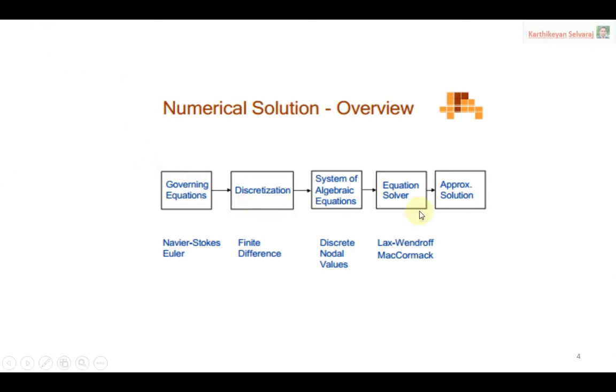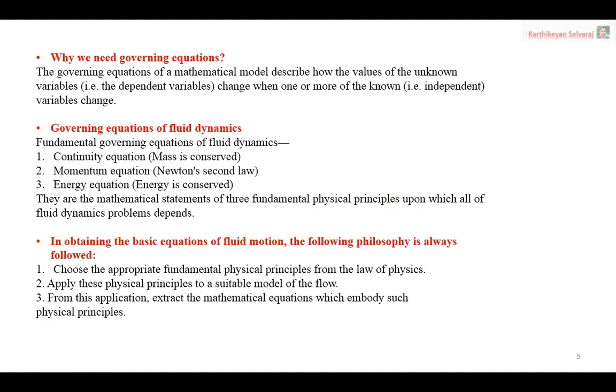The first thing is, when we have a problem, we are looking for the solution. That is the ultimate aim. But the solution we obtain through many steps. We are not going to discuss all those things because it is advanced level. I am just telling about the necessity of the governing equation. The problem solution method is based only on the governing equation. So understanding the governing equation is very essential to solve the problem. That is the idea behind this slide.